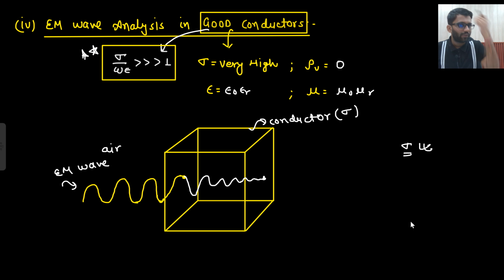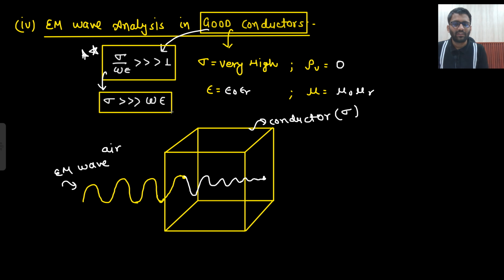Now we just need to put sigma to be very high. We just need to put sigma upon omega epsilon to be very much greater than 1. From this condition, what can I get? That sigma is very much greater than omega epsilon. So better than saying that sigma is very high, I should say sigma is very much greater than omega epsilon. So this is also one of the conditions. These conditions we will use and we will derive the new formula. All the formulas will be the same, just with some modification.